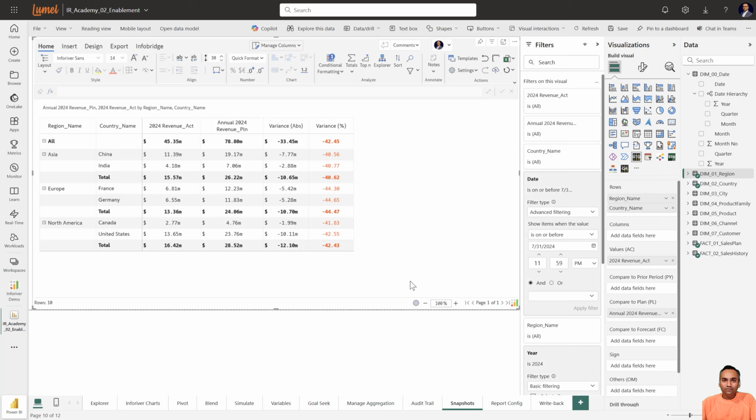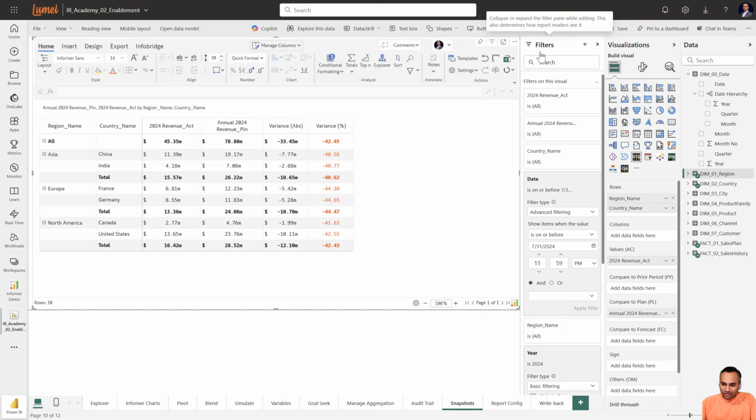This snapshot feature is very common and has become the new norm for planning, forecasting, and reporting technologies. Let's see how the Inforiver Writeback Matrix helps to use this feature. On the canvas, you would see that we've already got our region, country, and row dimension. We've got a DAX measure, 2024 revenue actuals, and an annual revenue plan measure for the year 2024. No matter whether you change the context of time, the annual 2024 revenue plan measure will constantly show the total year's plan.